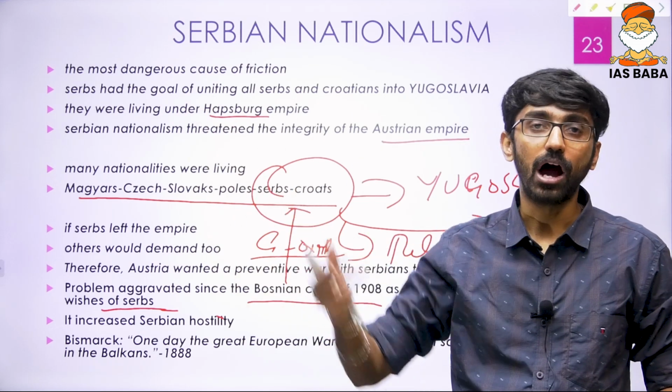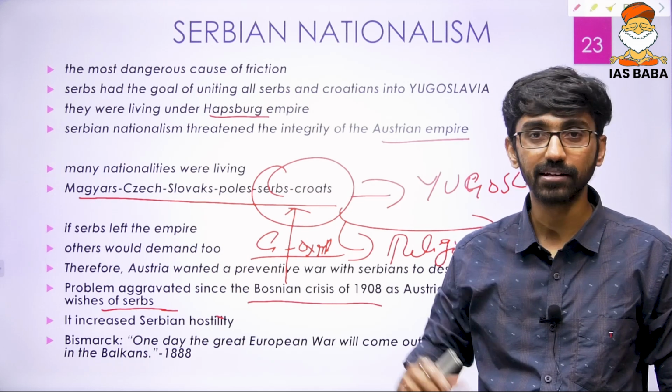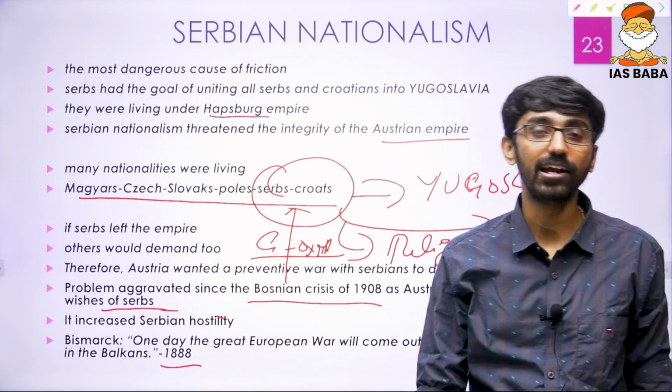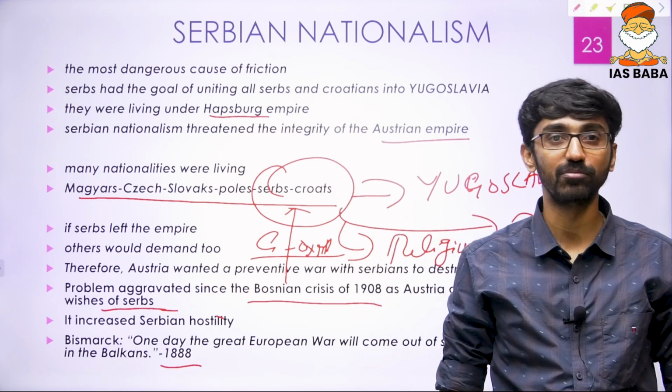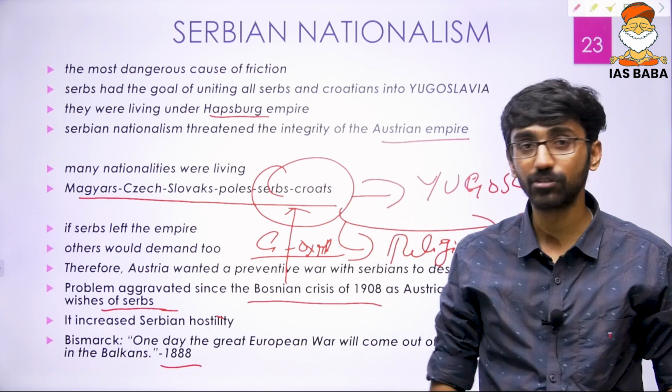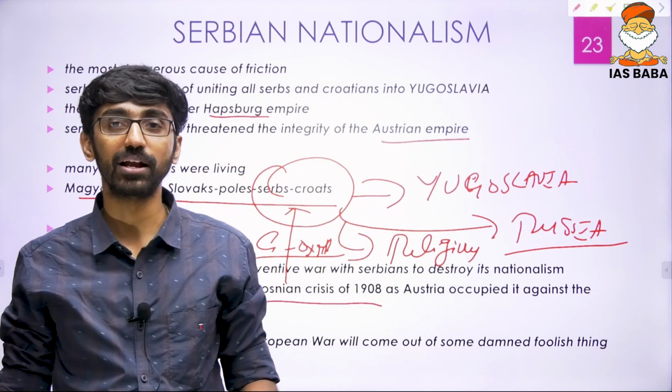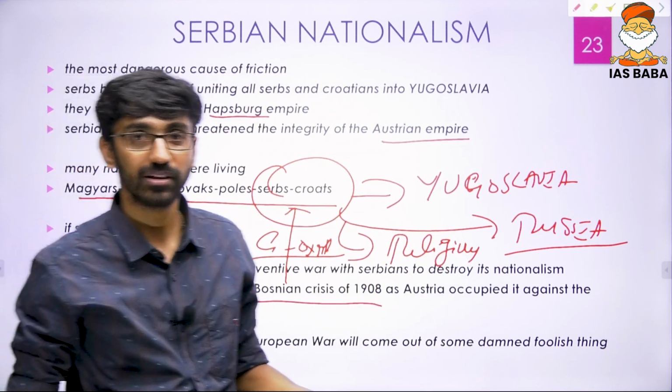It increased hostility towards Austria, and that is the reason way back in 1888, Otto von Bismarck, who led the German unification movement, said his famous words: one day the great European war will come because of some damn foolish thing in the Balkans. So you can use this kind of quote to write this answer.